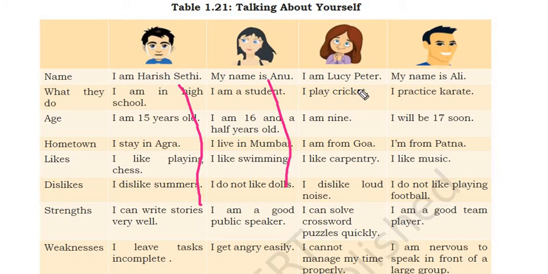I am Lucy Peter. I play cricket. I am 9. I am from Goa. My name is Ali. I practice karate. I will be 17 soon. I am from Patna. Like this, in different ways, you can tell your name, your age, your hometown, your likes and dislikes, strengths, weaknesses. All these things you can mention in your introduction.